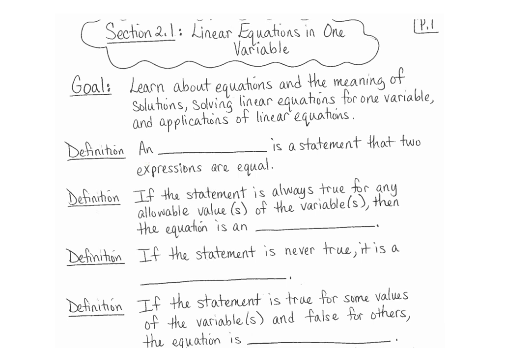An equation is a statement that two expressions are equal. Next definition. If the statement is always true for any allowable value or values of the variable or variables, then the equation is an identity.